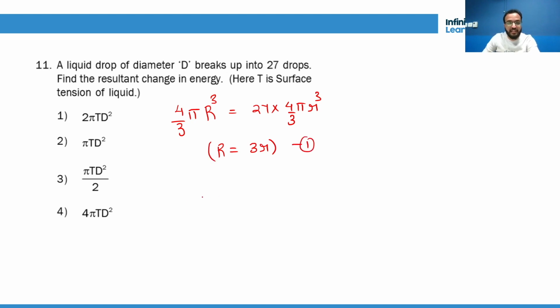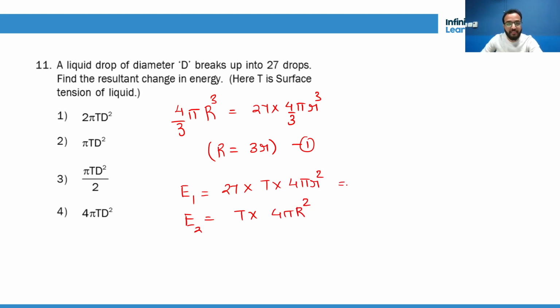Now find the resultant change in energy. I told you that the bigger drop has lesser energy. So what is the surface energy of the small drops? Let's say E1. It is 27 droplets into the energy of one drop. What is the energy of one liquid drop? You will say surface tension into surface area, 4 pi r squared. Energy of the bigger drop is T into 4 pi capital R square.